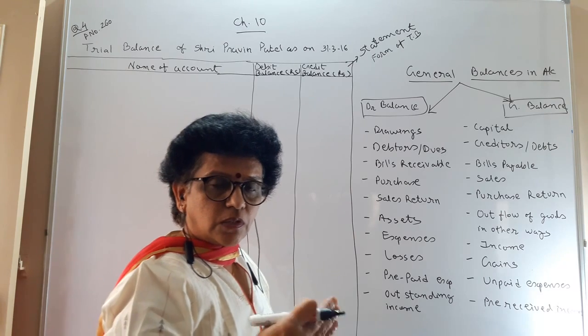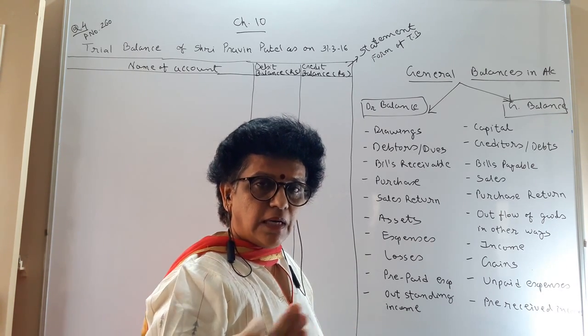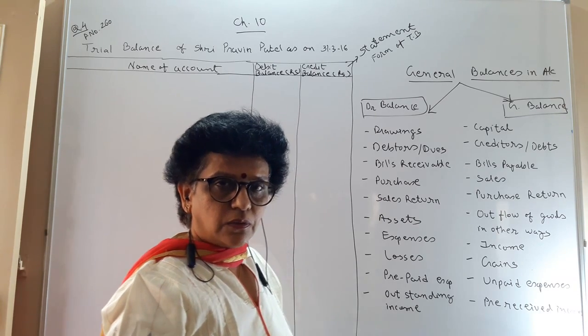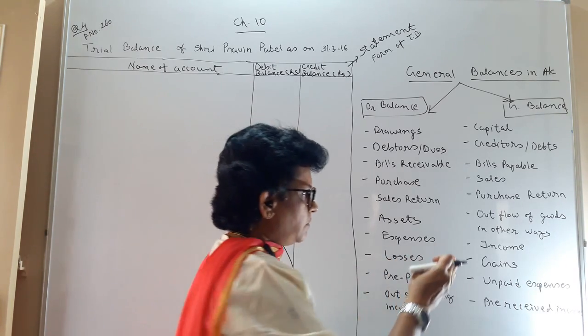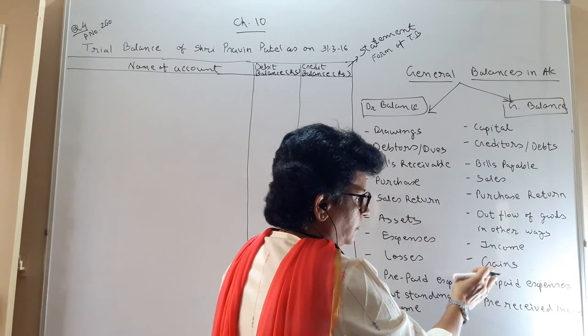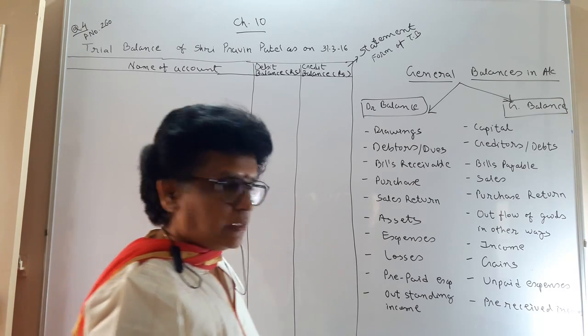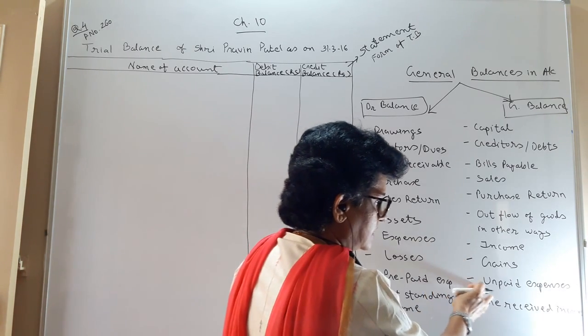It means goods taken for personal use, goods stolen away, goods burned by fire, goods destroyed due to accident, any other reason by which goods are reduced. Income, all income, gain, all the gains and benefits you have received have the credit balance.